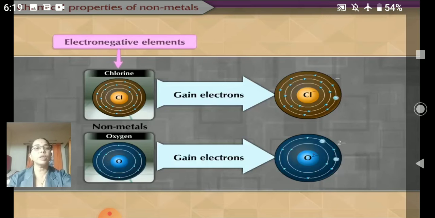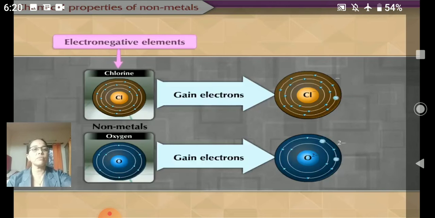So first they become electrically negative elements because of gaining electrons. Now what happens when they gain electrons? They get a charge on them. If they gain one electron they get one charge, or if they gain two electrons they get two charges.